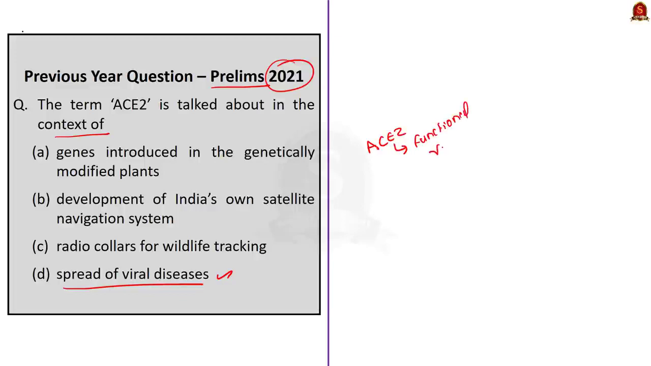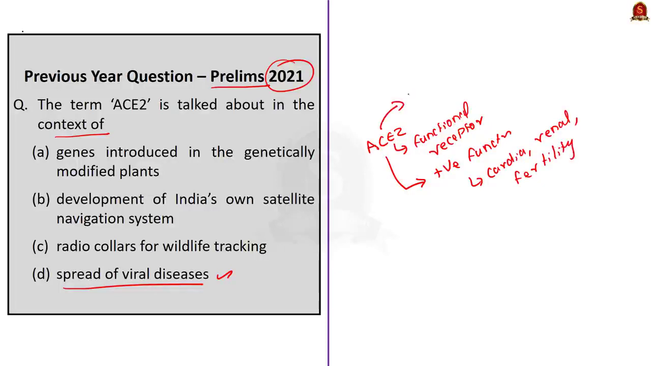But also remember, ACE2 has some positive functions also, like it plays a role in regulation of cardiovascular function, renal function and fertility. It is said to protect lungs from severe acute lung injury and kidneys from damage. The ACE2 also plays a role in regulating hypertension and electrolyte balance. From our discussion, we know that the correct answer here is option D, spread of viral diseases.